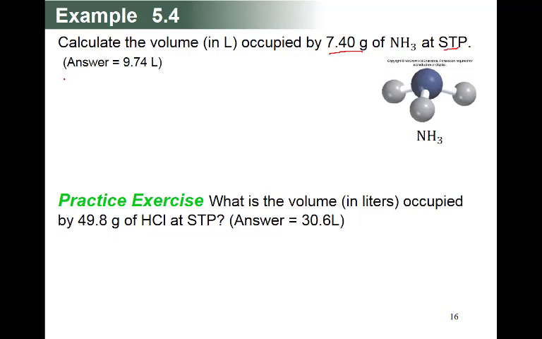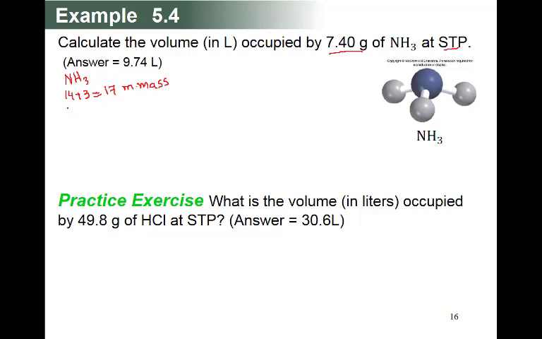So the gas here is ammonia, NH3. So you have to check first the molar mass. In the periodic table, the mass of nitrogen is 14 and hydrogen is 1, but there are 3 atoms of hydrogen, so we say 3, and the total will be 17. This is called molar mass from the periodic table.